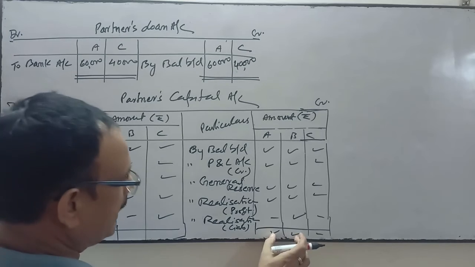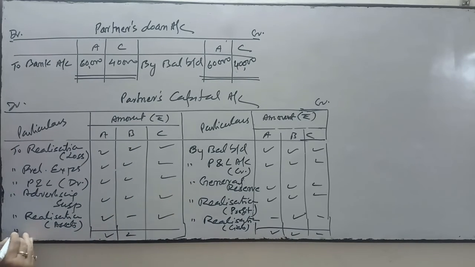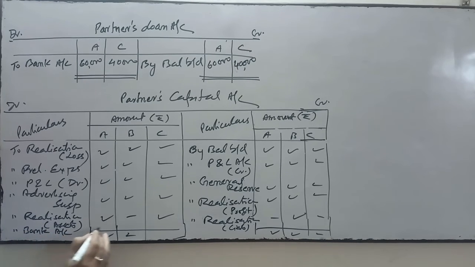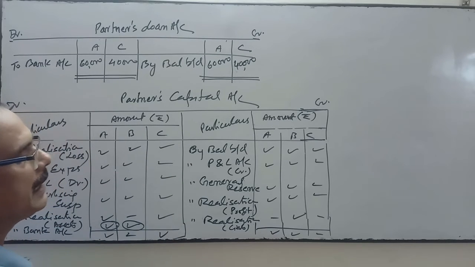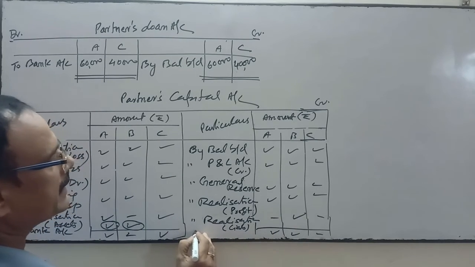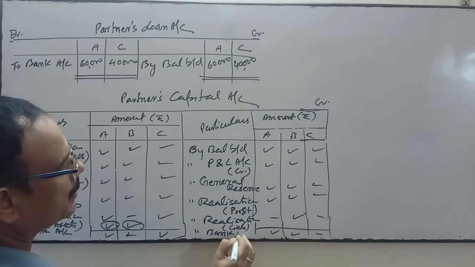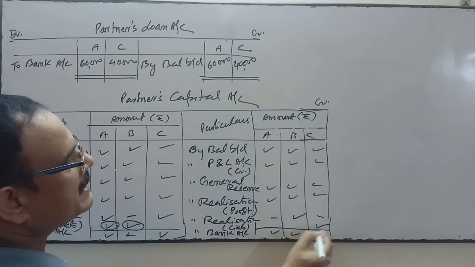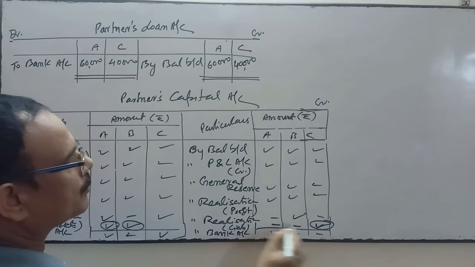Suppose in A and B the credit side is more, then the difference amount we will pay to A and B through the bank. If C's debit side is more and credit side is less, then C has to bring the additional amount by bank account, on this side.